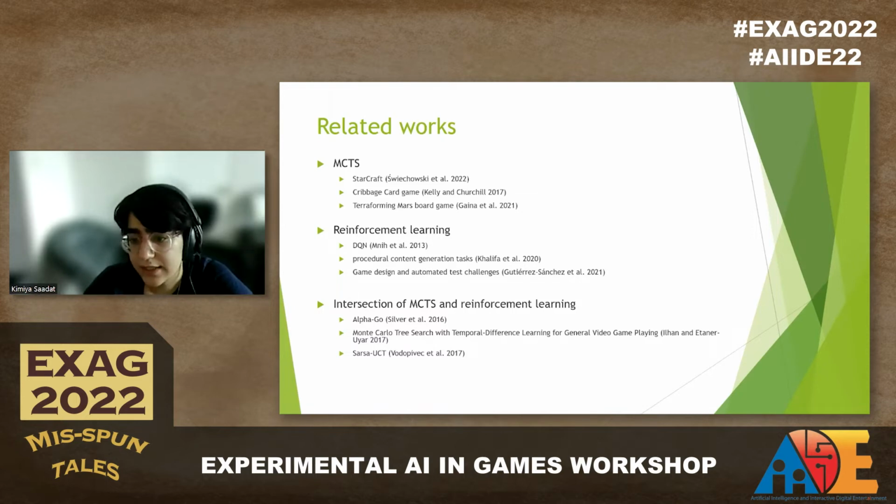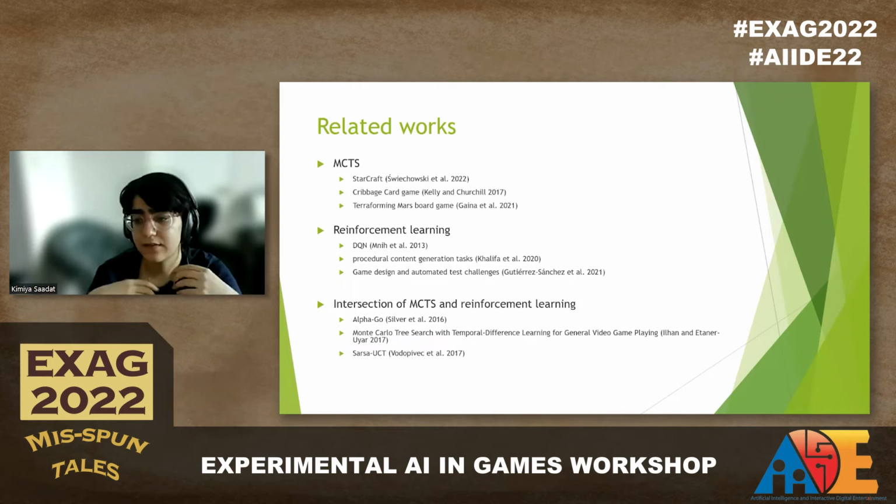Next, Ilhan and Etaner-Uyar in 2017 proposed an approach that used MCTS rollouts as the agent's past experience and used this past experience in their RL algorithm. They assumed that the forward model of the environment was accessible, which is not the case in our application as we cannot predict the opponent's actions.